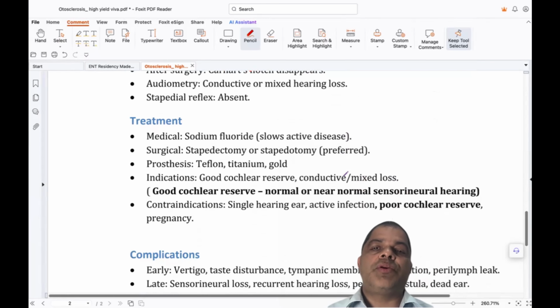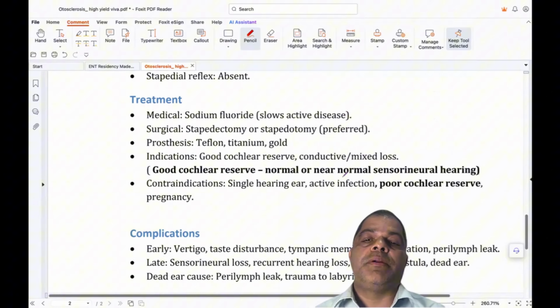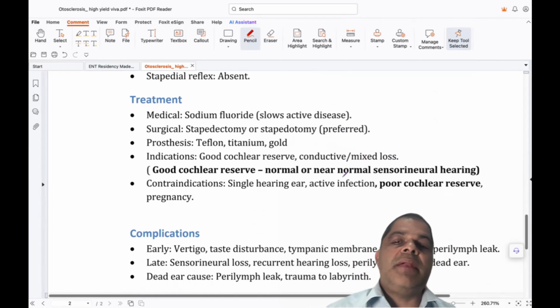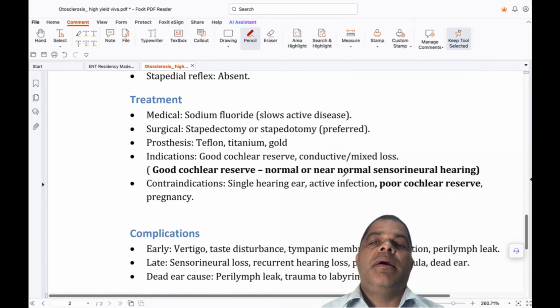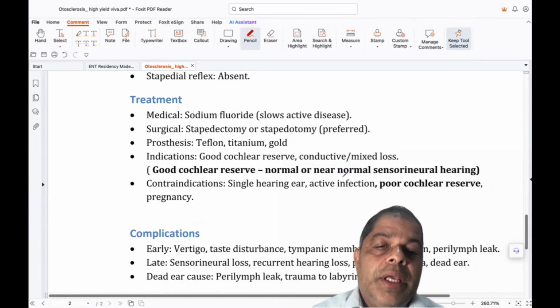Treatment: medical treatment, sodium fluoride, can be given in the active phase of the disease, but it is only in the literature. Most of the time we go for surgical treatment. There are two types of surgery: stapedotomy or stapedectomy. The most common type is stapedotomy. Instruments used can be a cold instrument, laser, or microdrill to make the fenestration in the stapes footplate. For prosthesis, Teflon is the common one. Titanium and gold can also sometimes be used.